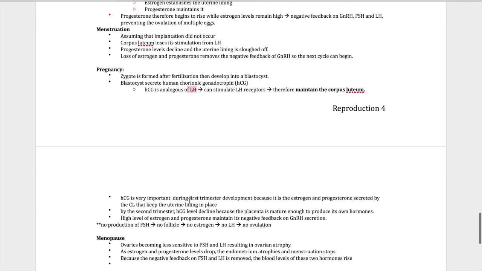HCG is very important during first trimester development because we talked about it, estrogen, progesterone maintaining. By the second trimester, HCG level declines because placenta is mature enough to make its own hormones, right? And during pregnancy, there's still negative feedback on GnRH secretion because you do not want another ovulation. Like I said, you don't want another pregnancy, right? So there's a negative feedback. High level of estrogen, progesterone has a negative feedback on GnRH, LH, and FSH.